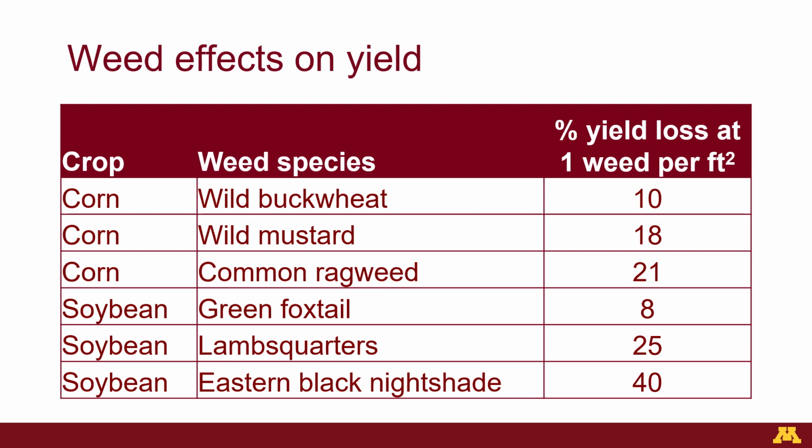In soybean, one green foxtail plant per square foot can lead to an 8% yield loss. In soybean, one lamb's quarters plant per square foot can lead to 25% yield loss. Also in soybean, one eastern black nightshade plant per square foot can lead to a 40% yield loss. As you can see, when there is one especially competitive weed plant per square foot in a corn or soybean field, there can be significant yield loss.